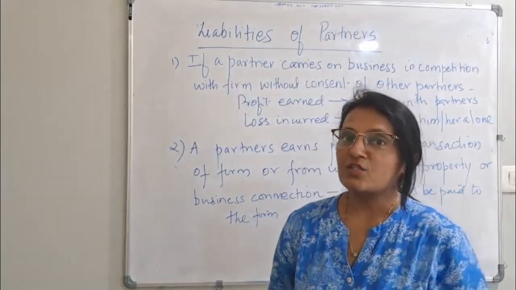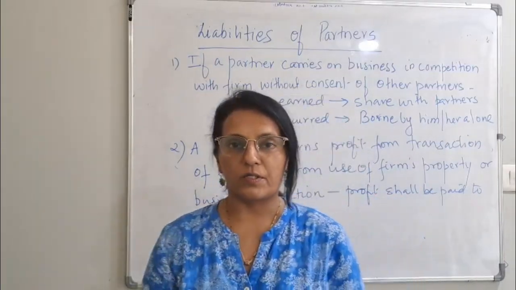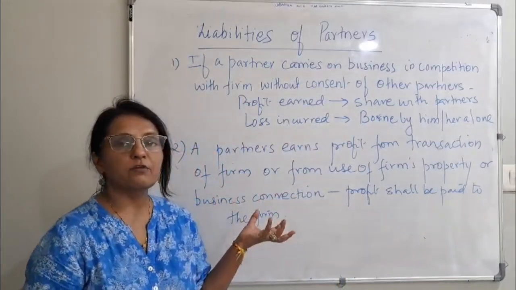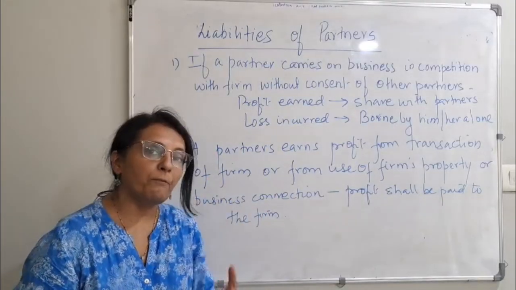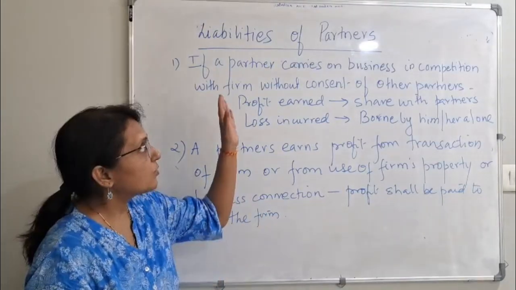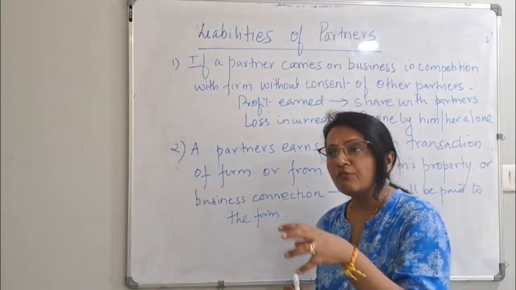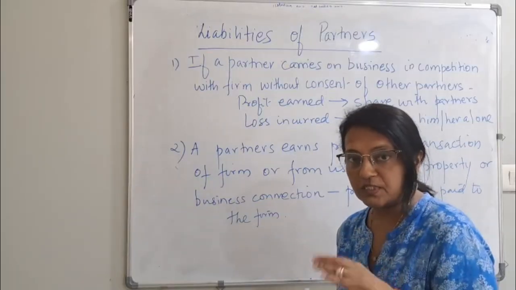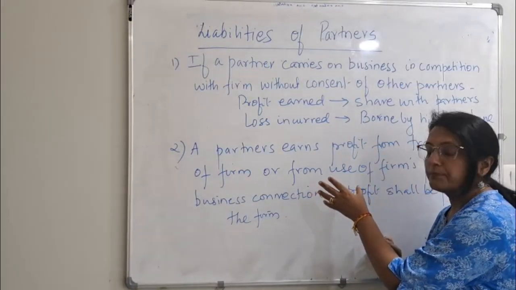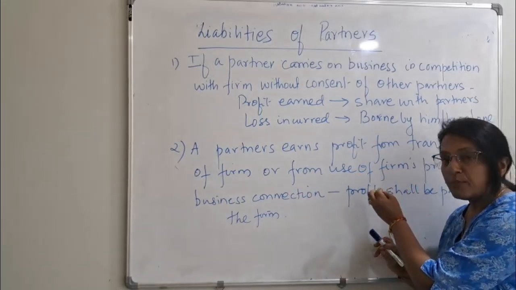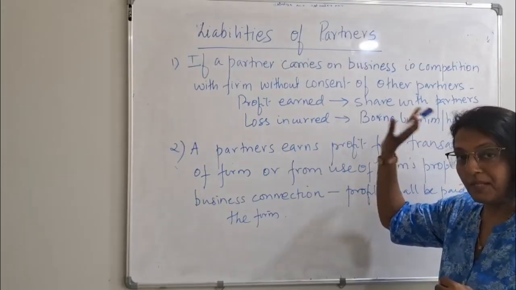Okay, our next topic is liabilities of partners. This liability we are talking about when a partner is using the firm's assets, using the firm's name, or is becoming a competitor for the firm. We are talking about that liability. ये कब होता है? अगर एक पार्टनर ने कोई फर्म की एसेट यूज की फॉर पर्सनल यूज, फॉर पर्सनल गेन, फर्म का नाम यूज किया, और इज बिकम अ कॉम्पिटिटर फॉर द फर्म, बीइंग इन द फर्म.